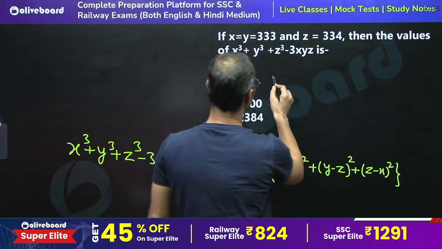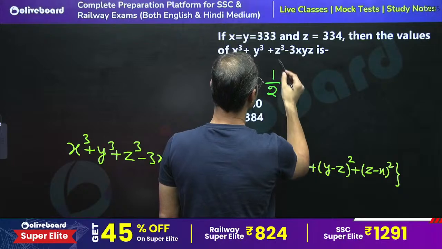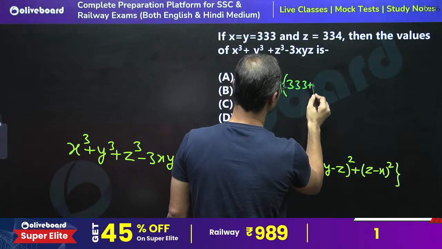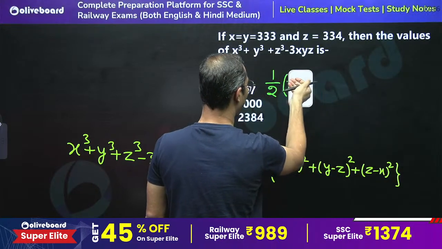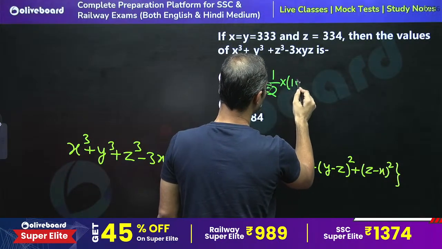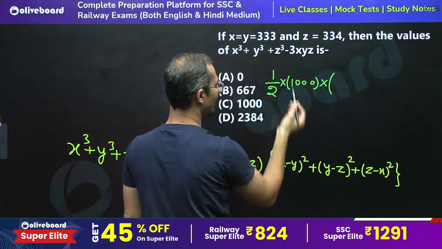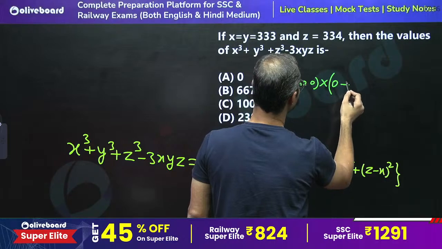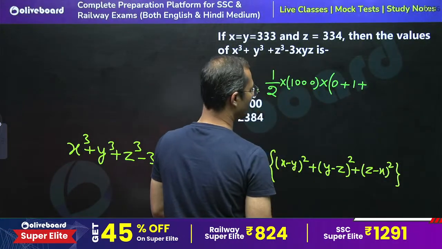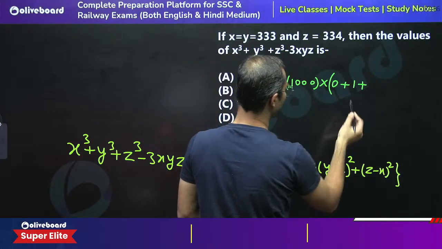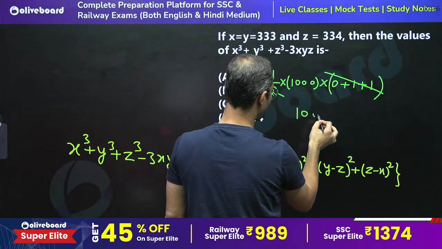So directly you can say 1 by 2 into, here x equals y, so 333 plus 333 plus 334, which is equal to 1000, right? So into 1000 into, now take the differences. x minus y is 0, y minus z is 1 and its square is 1, and z minus x is also 1, square 1. So 1 by 2 is cancelled by 2, and 1000 is the right answer.